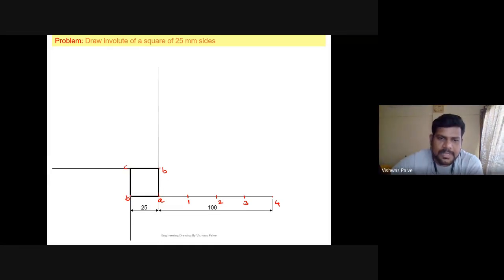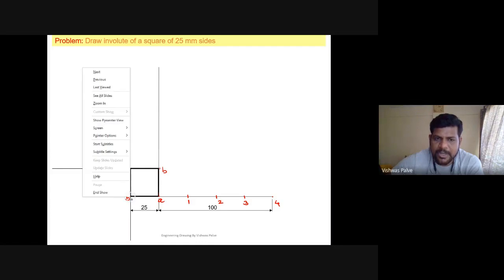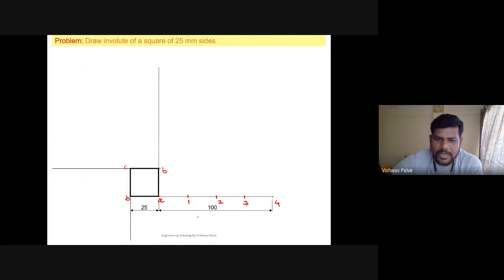Okay, select B as the center. Selecting point B as the center, draw a curve from point A. It will be drawn somewhat like this, right? ये हो जाएगा. Then we'll name this point as P1. Okay, then next, take A to 2 in compass.